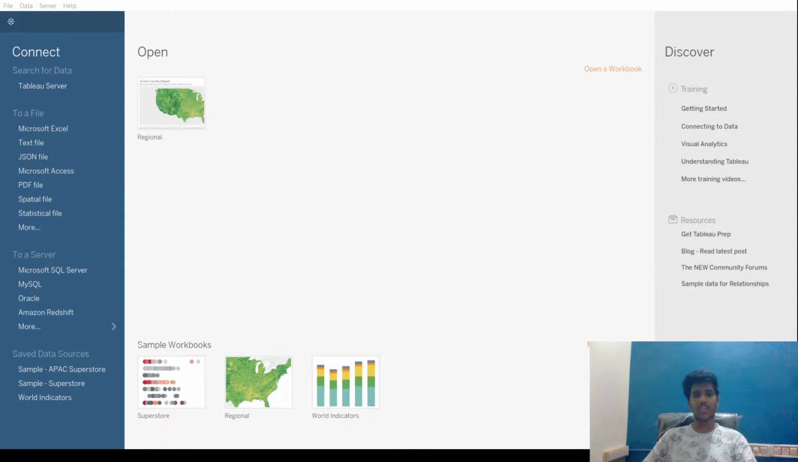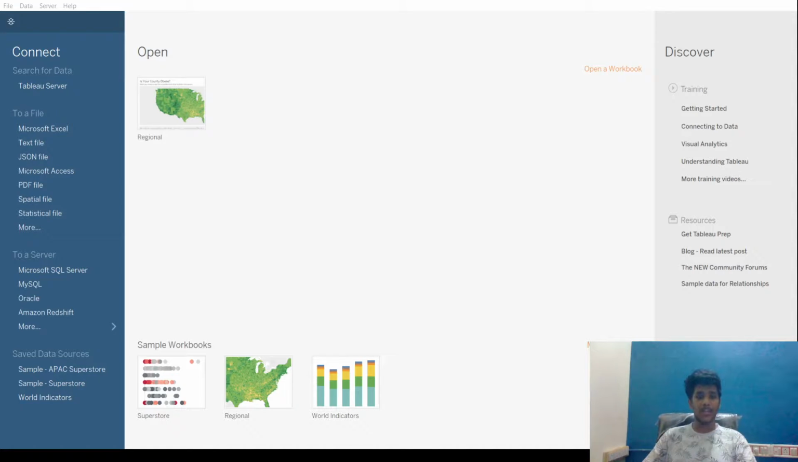One is the free version, which is public, and there are many limitations for the public version. One of the limitations is that you can only have 1 million rows in the data, and we have to save the data to their website and not on the desktop, and we cannot connect to the databases. So we have to use only Excel or text files.